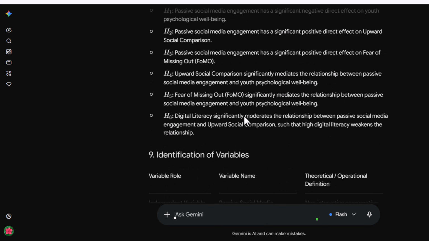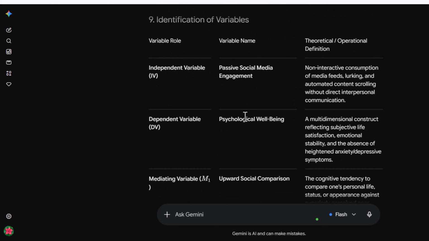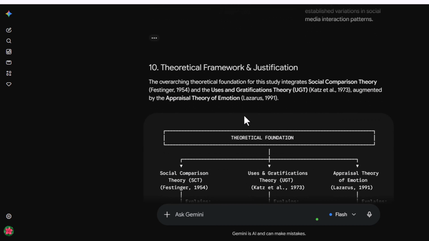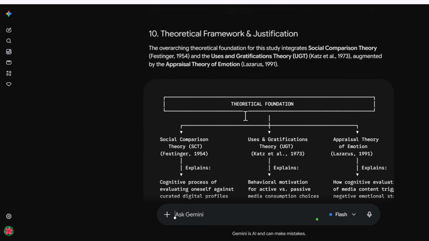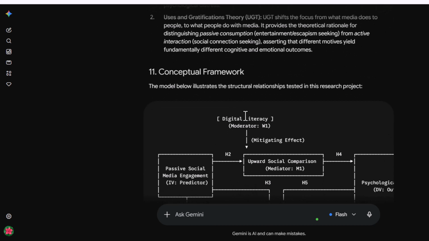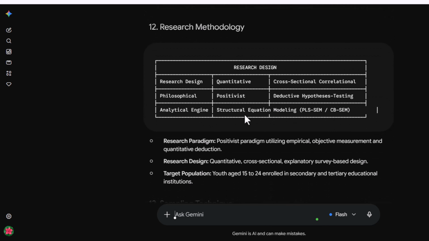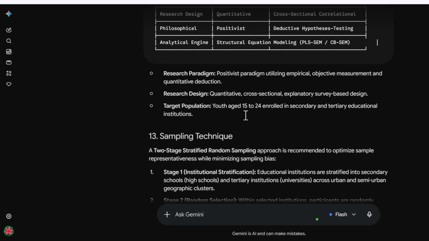It also recommends an appropriate methodology, sampling strategy, questionnaire, and possible statistical analyses. Everything is organized under clear academic headings. For students, this provides an excellent starting structure that can then be refined with real literature.